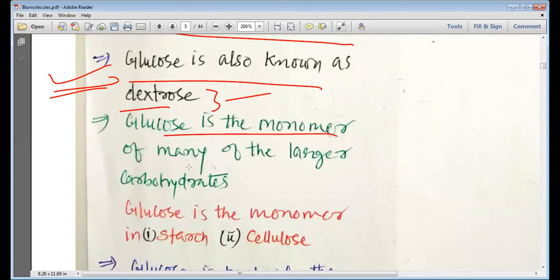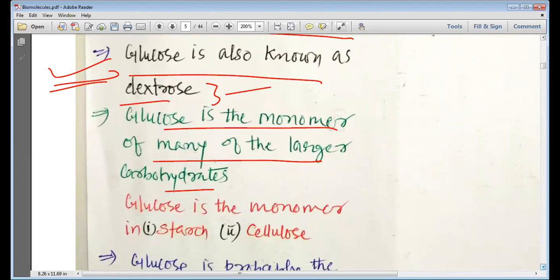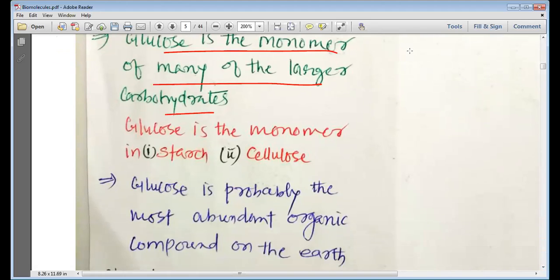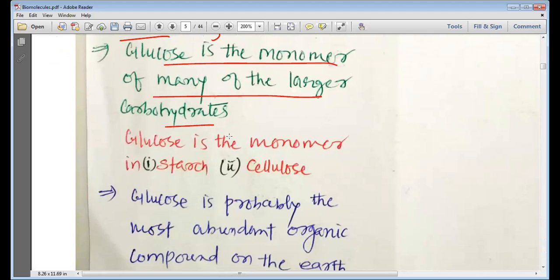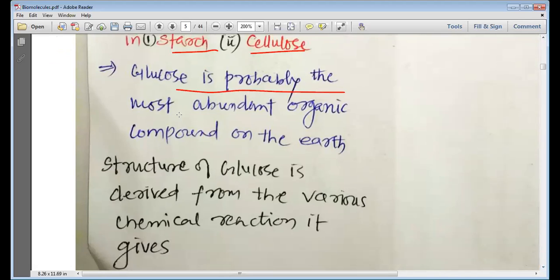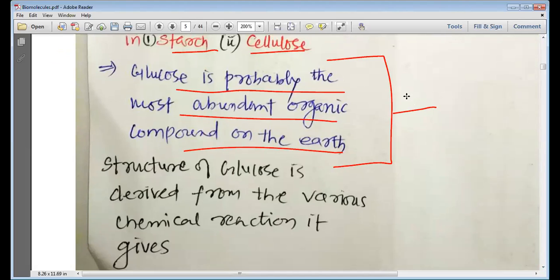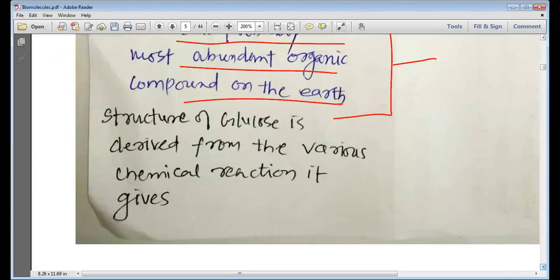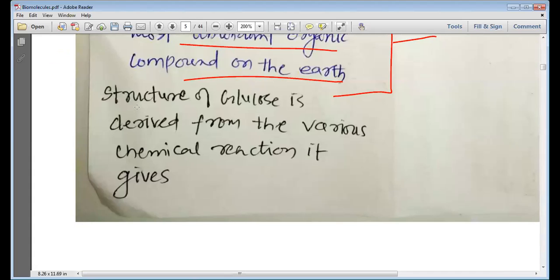Glucose is the monomer of many other large carbohydrates. So glucose is a monomer of many other polymers, and these polymers are large carbohydrates like starch and cellulose. Both starch and cellulose are polymers of glucose, and they have a huge amount of glucose present in them. Glucose is probably the most abundant organic compound on the earth. So, my dear students, on the earth, the compound which is most abundant is glucose. You will find glucose everywhere in nature, and this is how glucose is the most abundant compound. Structure of glucose is derived from the various chemical reactions it gives.